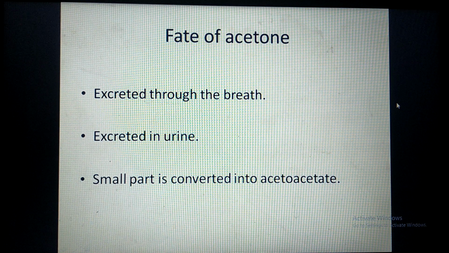If a person breathes out acetone, then the smell of his breath is a fruity odor. Similarly, acetone is water soluble, so it gets excreted into the urine, and a very small part of acetone is converted into acetoacetate. That means acetone has no metabolic significance as far as its fate is concerned. It is just excreted from the body either through the breath or through the urine.